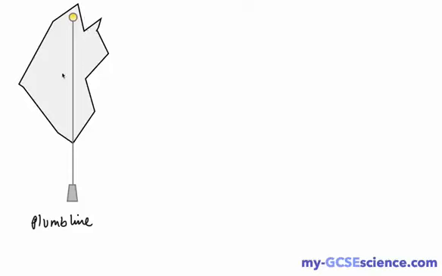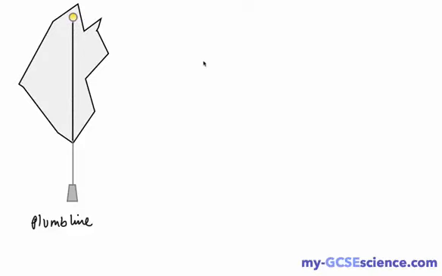So we can take our irregular shaped piece of paper, we can suspend it with this, which is like a drawing pin or something that's just holding it in that position. The piece of paper must be freely suspended so it can come to rest at its natural resting point, and the plumb line also must be free to move as well. And once we've done that, we can then draw in a line. So we would have a line that would follow that plumb line. You could probably just draw a dot, two dots, one at the top, one at the bottom, just under the line, and you could then join them up.